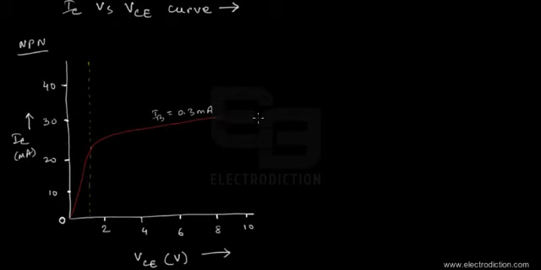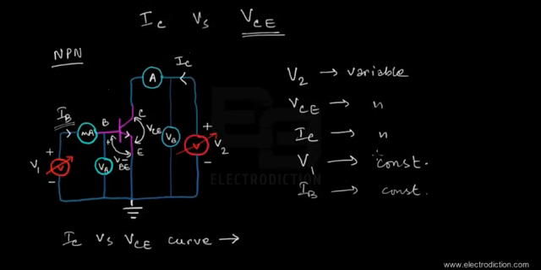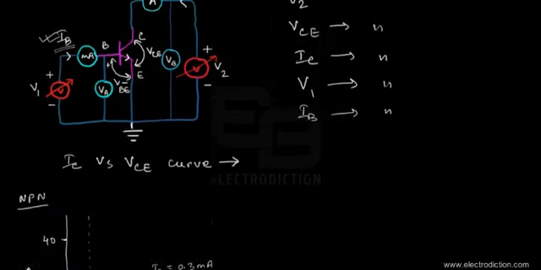We'll discuss it, but if we would like to investigate the curves for different amounts of base current, then we'll obviously need to make IB a variable as well as V1. Okay, so I'm just going to write that down over here. So we're making V1, and hence IB, variable, so that for different values of IB we can study different types of output curves.